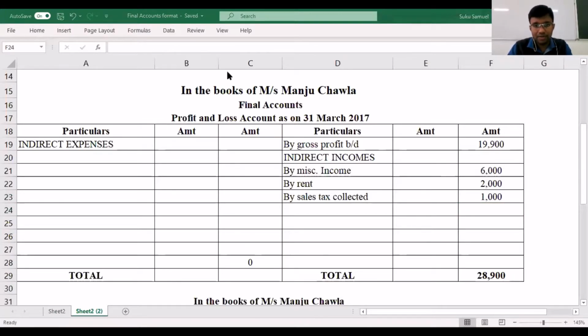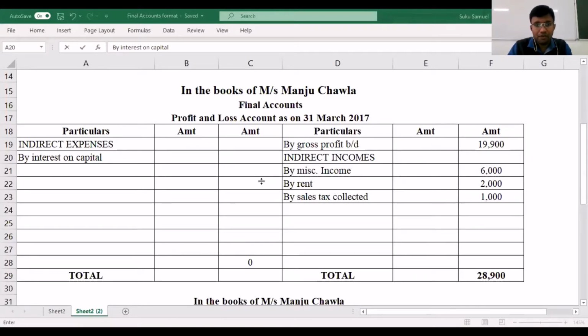Now we have to take the adjustments one by one. Let's start off with the adjustments. The adjustments that we have are interest on capital. We've been asked to calculate interest on capital at 5%.